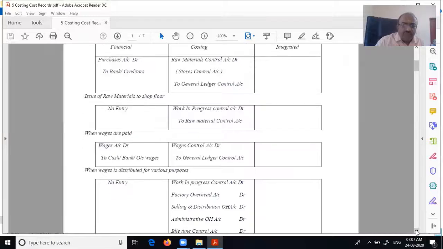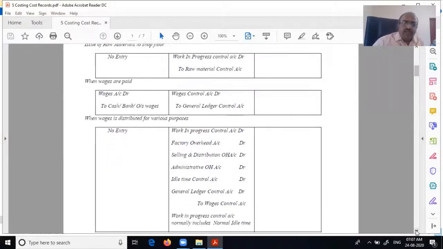What happens after that? When he is doing it, as far as financial books are concerned, we stop there. We don't go further. We just debit wages and that's it. We don't bother about it. But as far as he is concerned, when wages are being used for different purposes, in financial books we are not bothered. But for him, he has to understand for what it is being used, whether it is used for production, whether it is used for factory overhead.